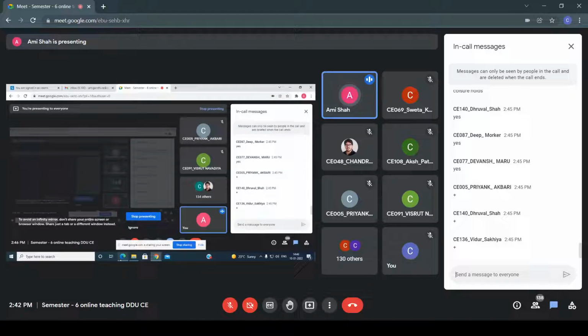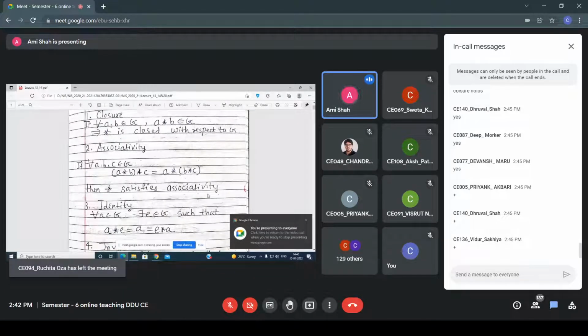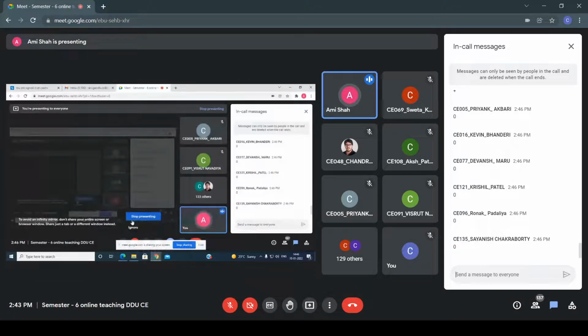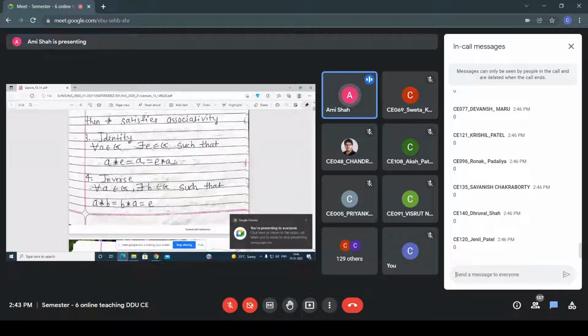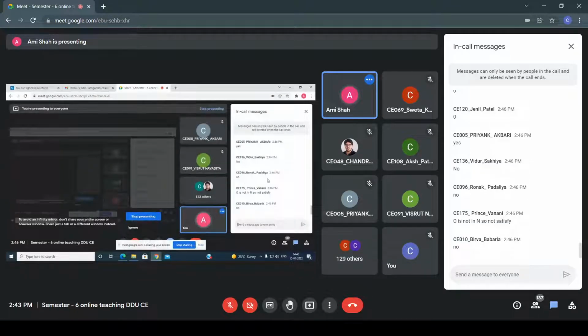Now, what about the next property? The next property is associativity. The associativity also holds. Okay. Now check for the third property, everyone, and please reply. What is the identity of addition, everyone? Okay, 0, good. So now is the third property satisfied, everyone? No. Yes, correct. Priyank, your answer is correct, everyone. Yes, so 0 is not included, right?